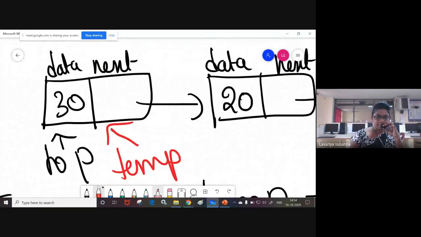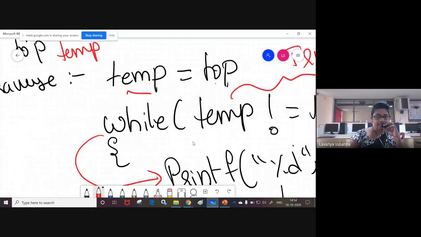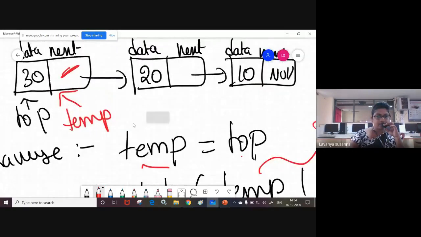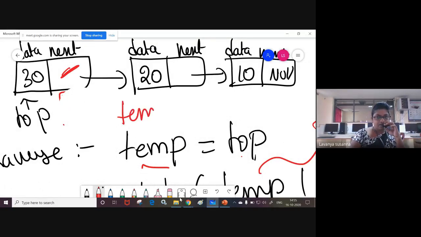Temp of next means this one. Temp of next contains the address of which node? Node 20. Now you are assigning the node 20 address to temp. That address you have assigned, which node? Temp next contains the address of the next node. The next node is the 20 node, right? That address you are assigning to temp. That means now temp points to which node? The 20 node, the node which contains element 20. Okay.